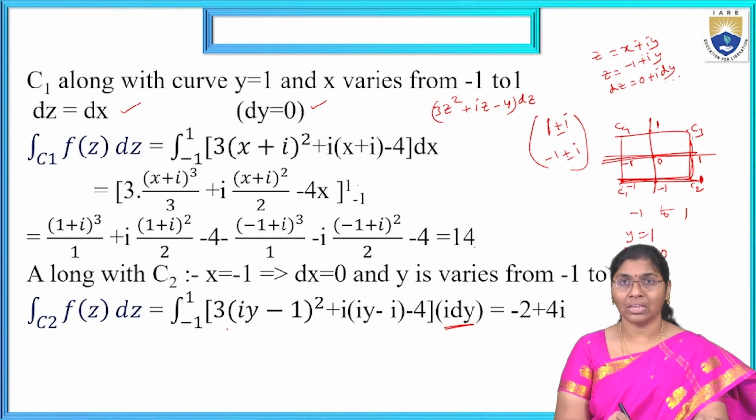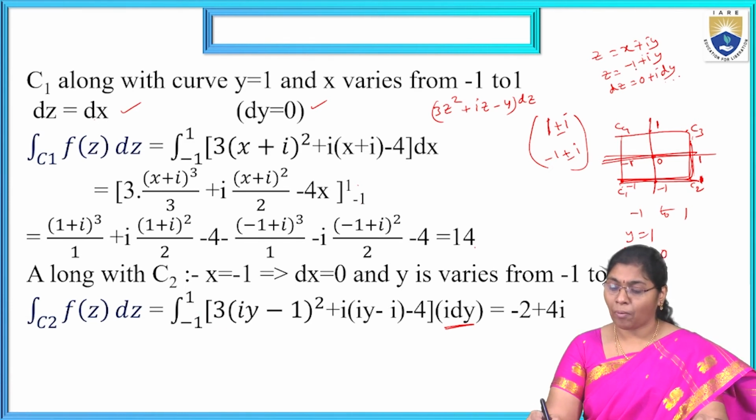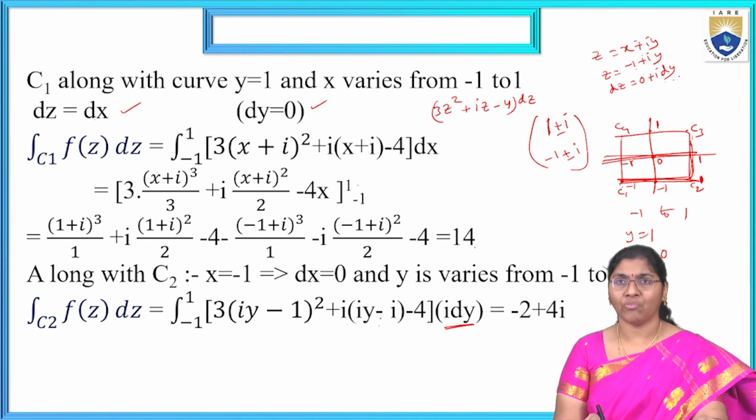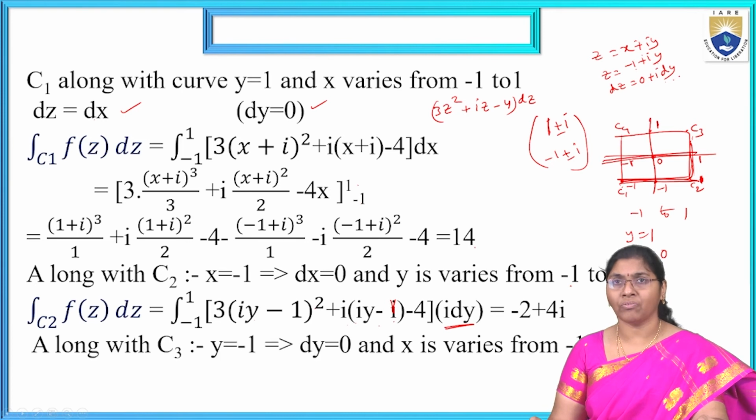Integral from minus 1 to 1, 3 into z, which is nothing but minus 1 plus iy, whatever it may be, both are the same. Next, plus i into z, iy minus 1, minus 4, into i dy. The total is minus 2 plus 4i, after integration and putting in the upper and lower limits.